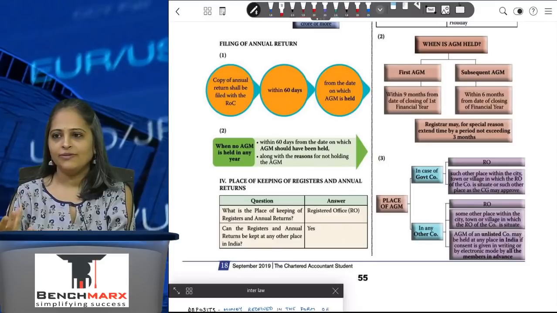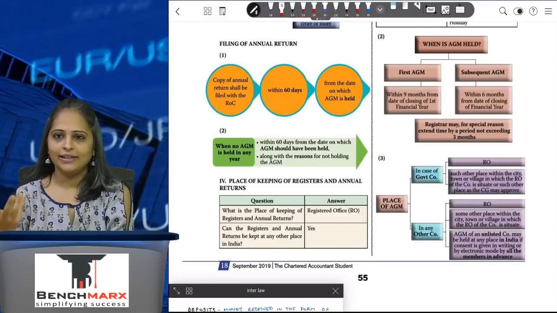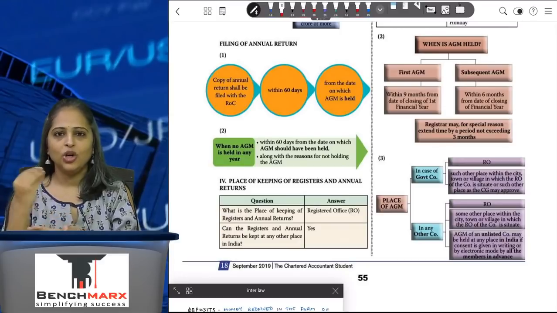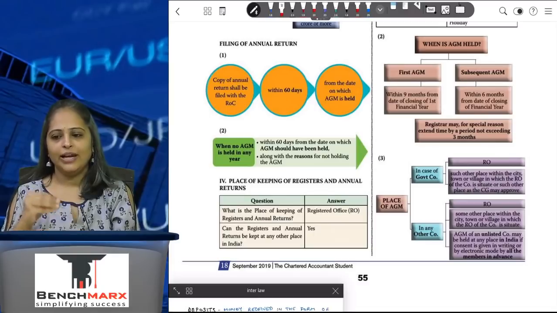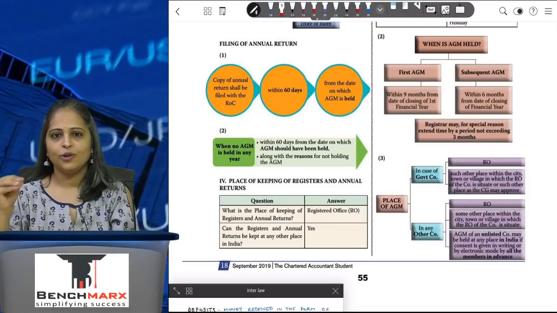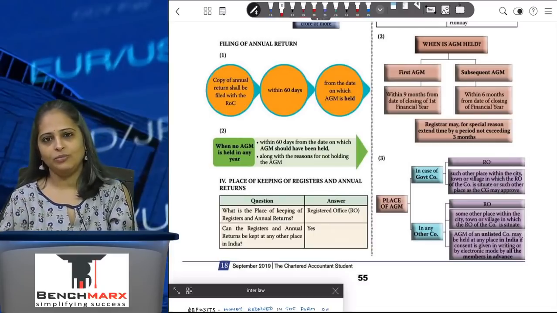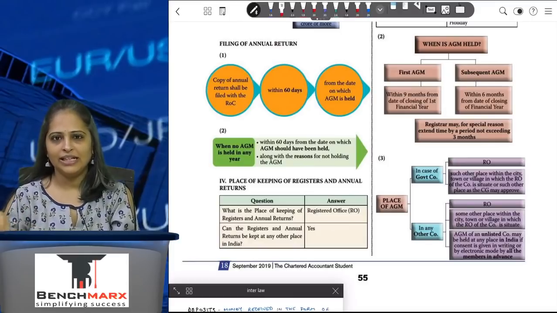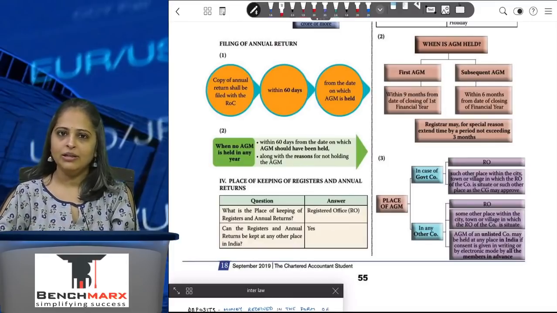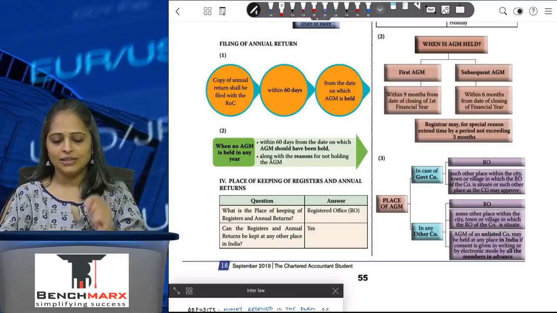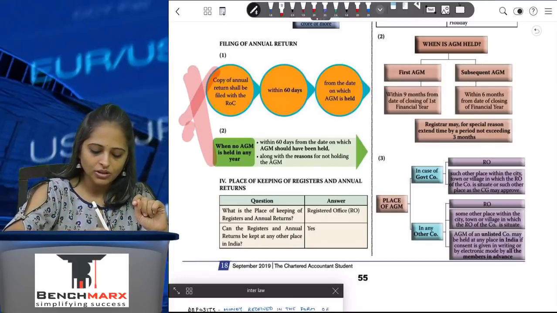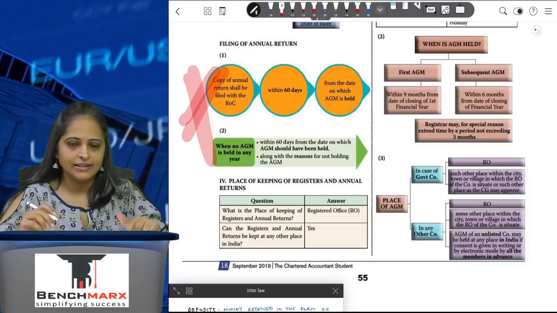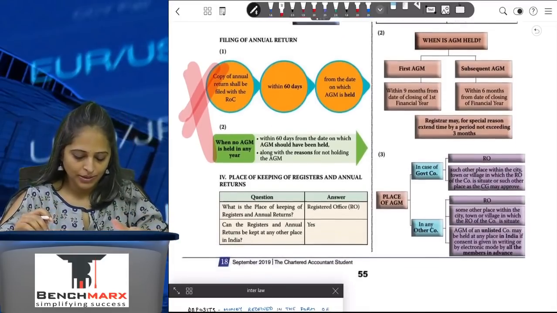Now if I have not held the AGM, then when will I file the annual return? If you have not held the AGM during the year, then you will have to file it within 60 days from the date the AGM was due to be held by the company. Again, this is a very important question because it has been asked as a practical case study type of question many a time in your paper.